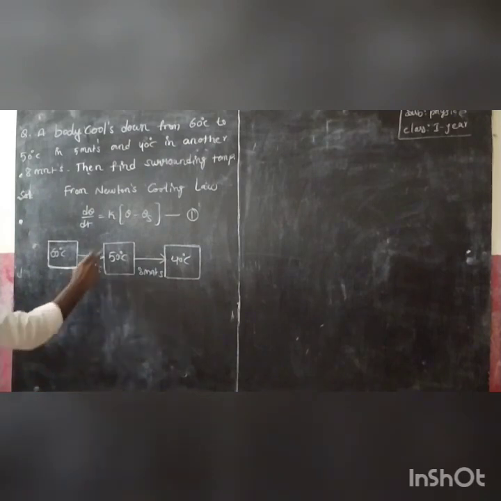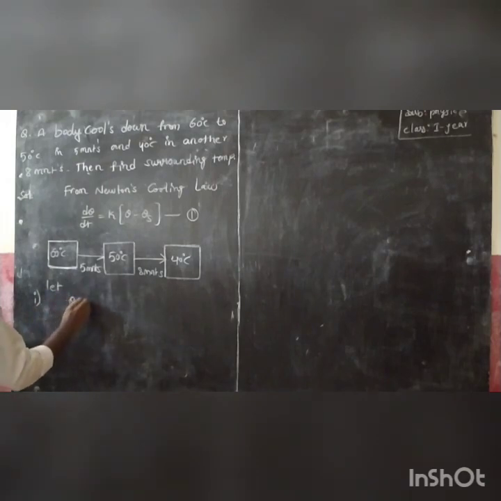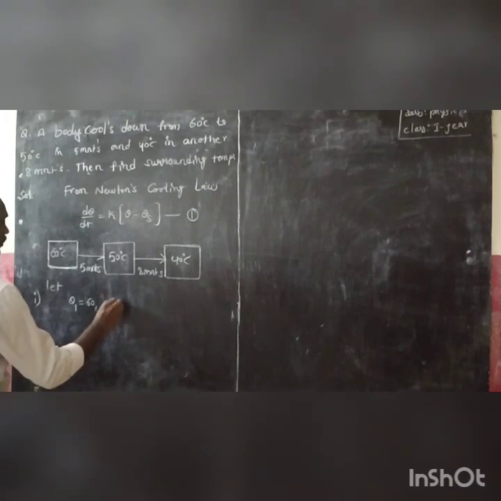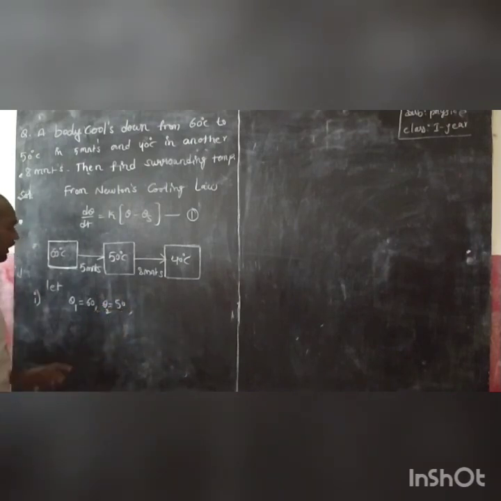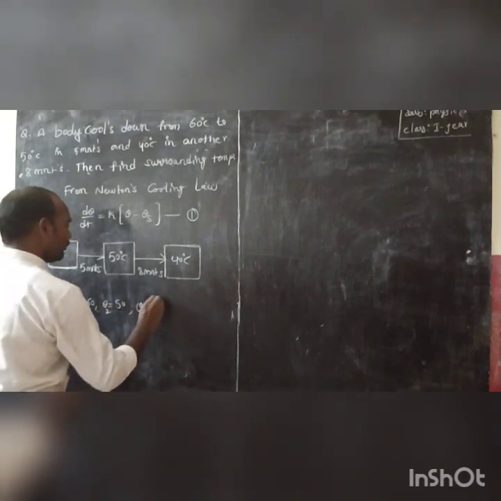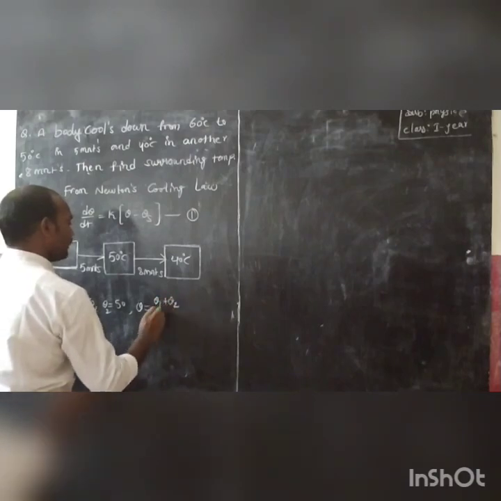So first of all, we have to calculate this one. For 60 degrees to 50 degrees in 5 minutes. Let for the first instant, theta 1 is equal to 60 and theta 2 is equal to 50. So clearly theta is equal to theta 1 plus theta 2 by 2.